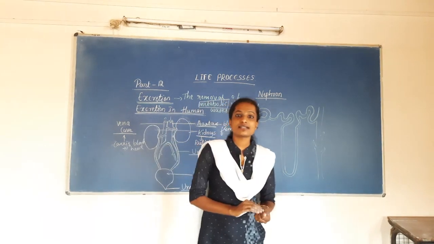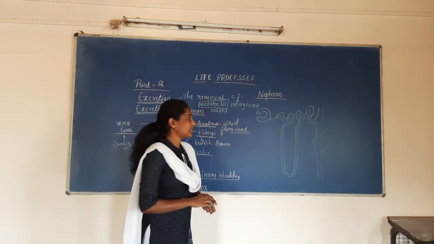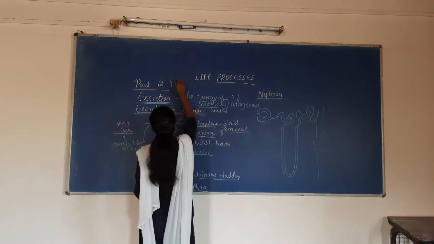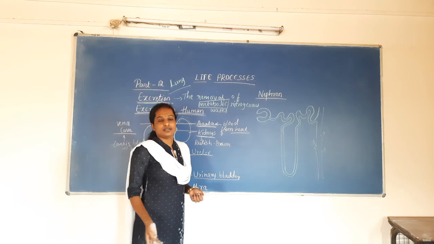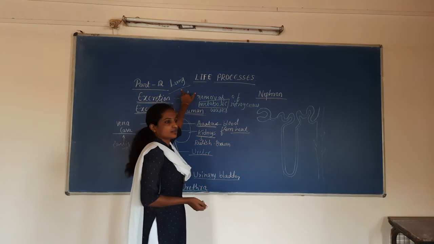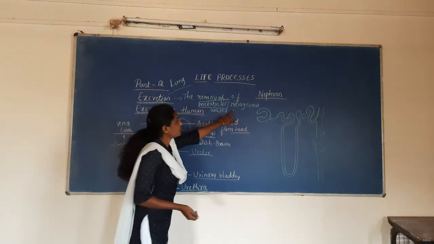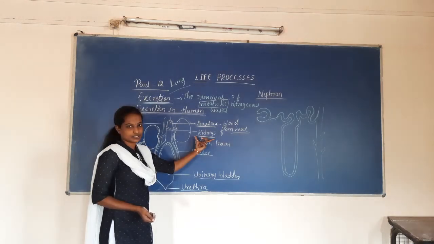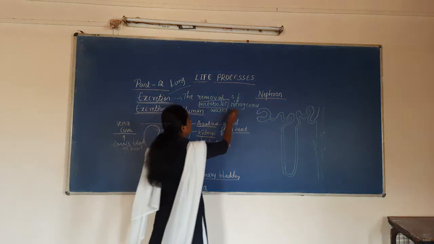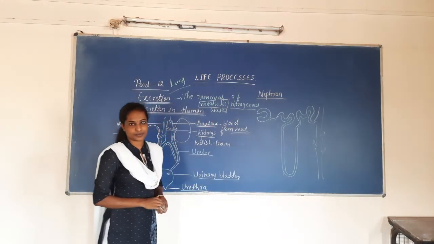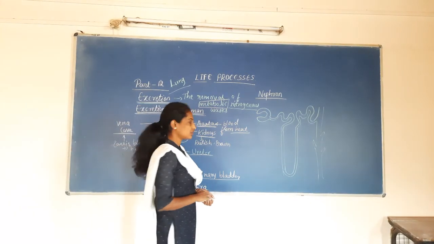So the gas exchange or the removal of unwanted gases in the human being takes place in the lung region. In the lung region, the removal of carbon dioxide takes place, and the removal of nitrogenous waste takes place in the kidneys. Here in the kidneys, blood undergoes a filtration process and then the unwanted nitrogenous waste is removed. So this is how the human kidney is structured for the removal of nitrogenous waste.